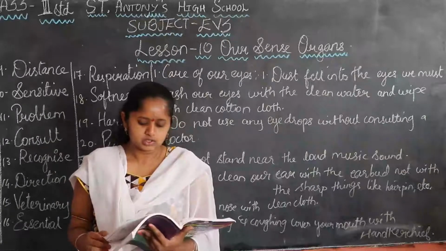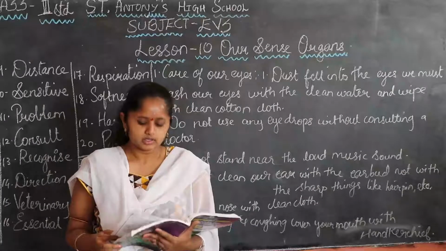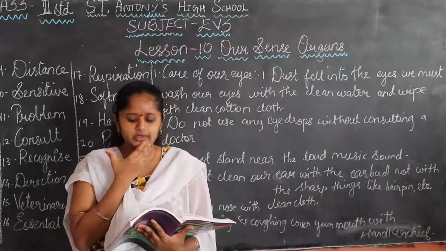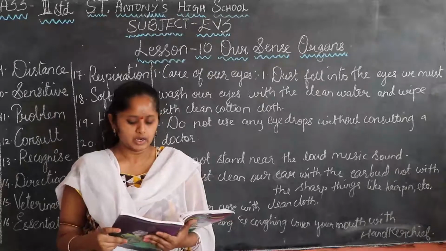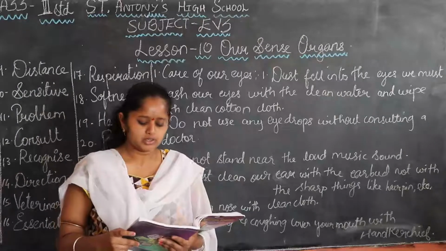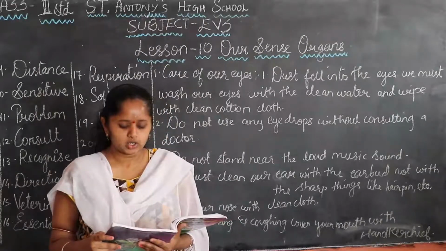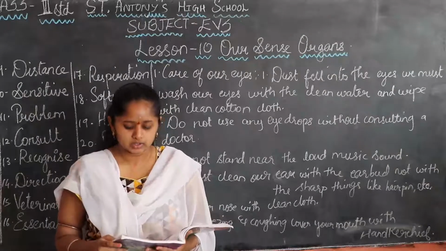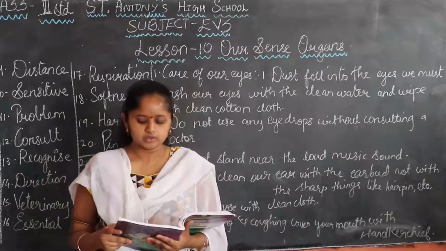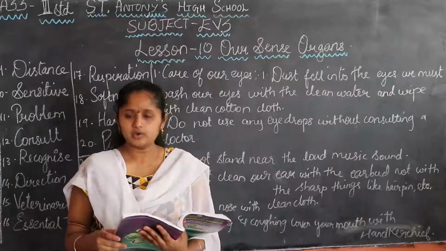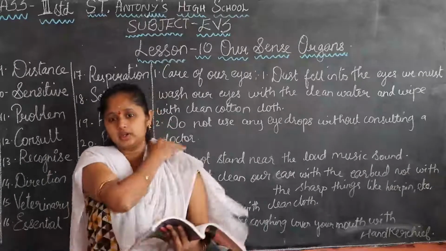Okay. Next, there are a few sentences below. Read them carefully. Correct the wrong sentences and write them. When we brush our teeth every day, we should not clean our tongue with our finger. This prevents emission of foul smell. We must brush our teeth every day.